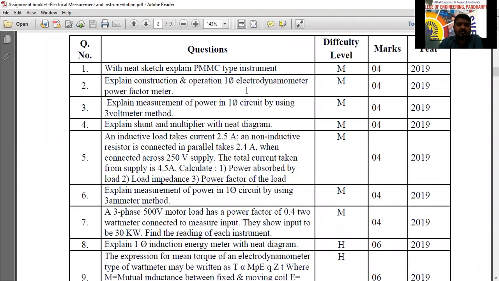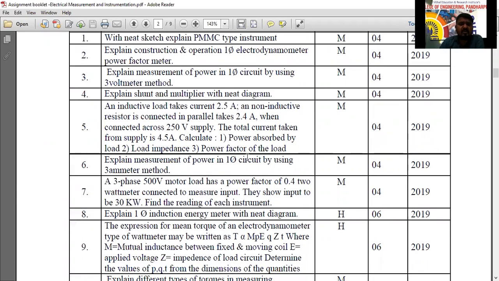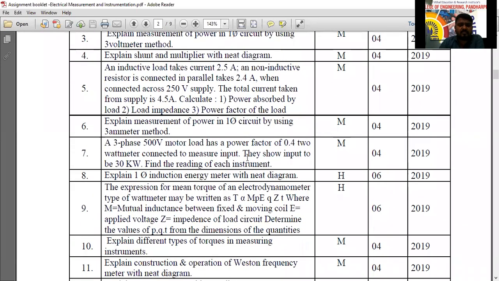Explain the construction and operation of single phase electrodynamometer. Explain power in single phase circuit by using 2 voltmeter method. No need to use this one; the wattmeter method we are going to use. Question number 1, question number 2. Explain shunts and multipliers, meaning you explain with PMMC only. This will come under PMMC only. Some problems they have also given. Even we have solved problems on the 2 wattmeter method and the PMMC torque equation. They have solved PMMC, PMMI and all the things.